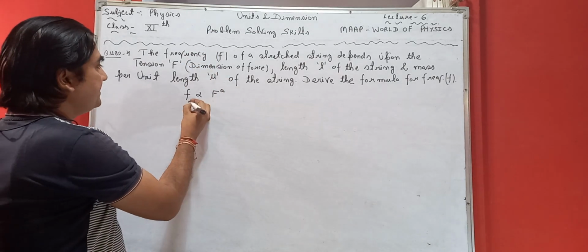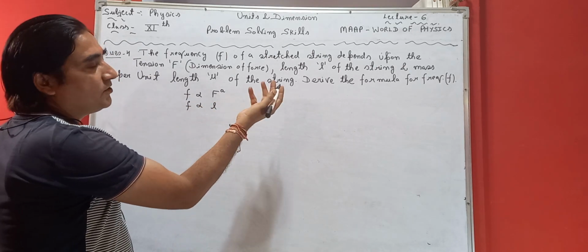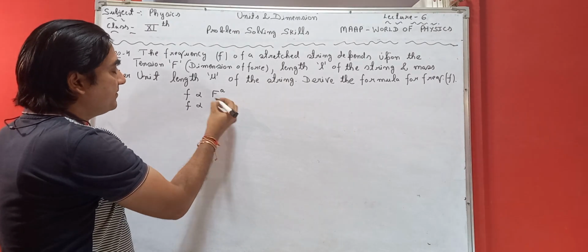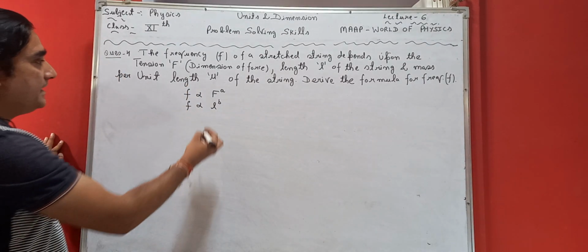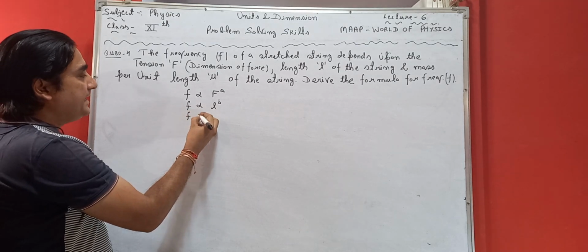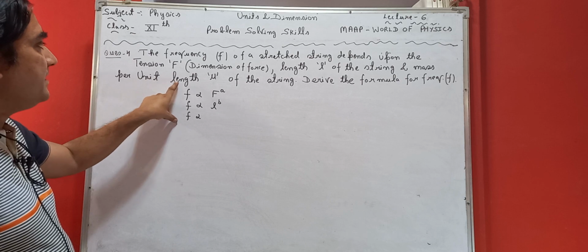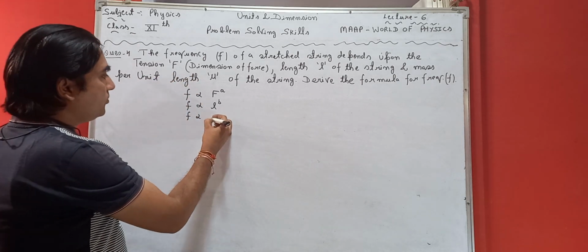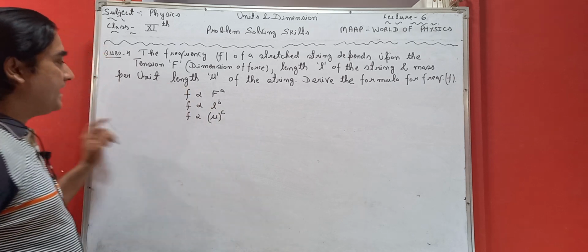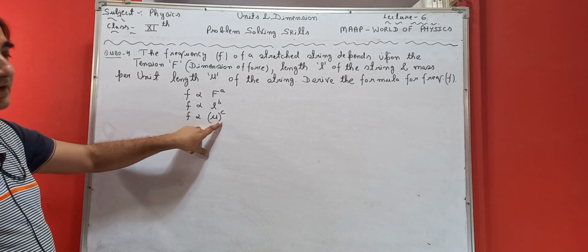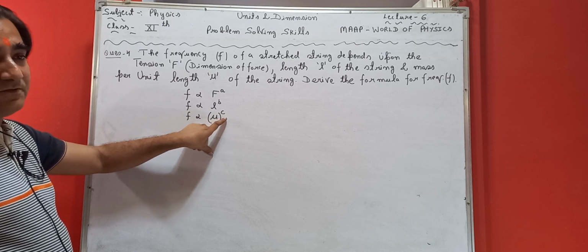Also it says frequency depends on L, but I don't know the power of L, so f is proportional to L raised to power b. And also the mass per unit length, so f is proportional to mu raised to power c, because I don't know which power of mu.